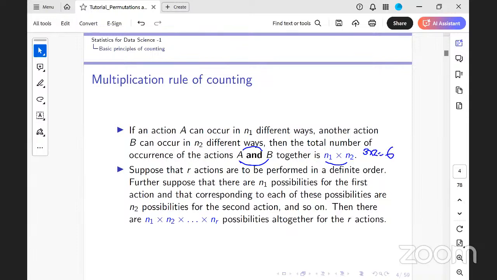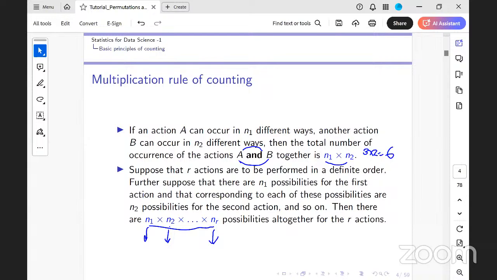So I can extend this multiplication rule of counting not only to 2 actions, I can extend it to R actions which are performed in a definite order. So there are N1 possibilities of performing the first, N2 the second, NR the Rth. All of them together can be performed in N1 into N2, and so forth up to multiplication by NR. This is what is called the multiplication rule of counting.